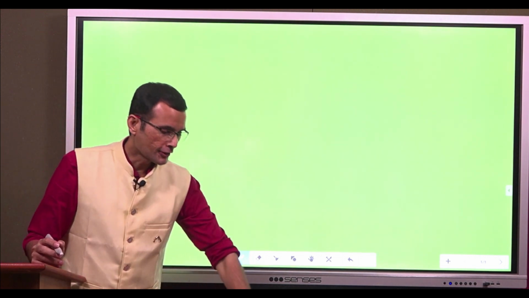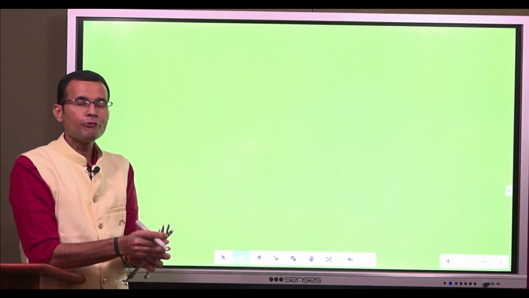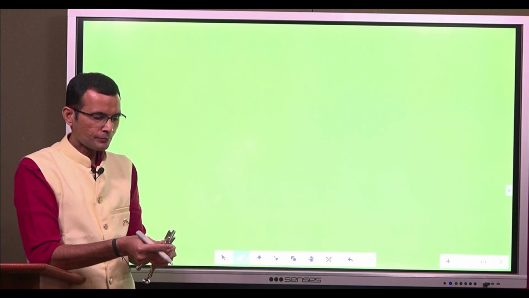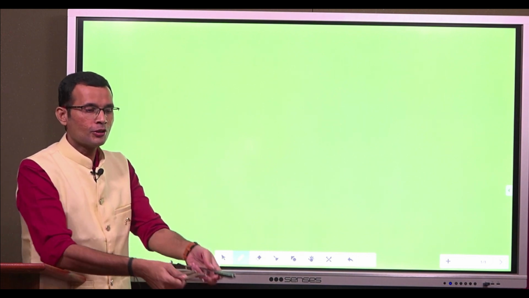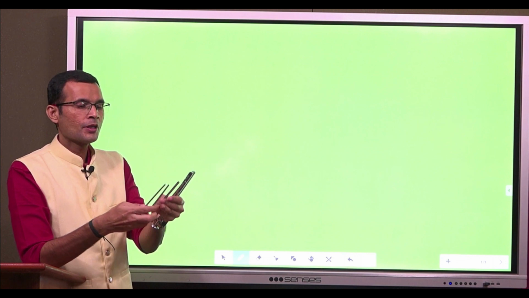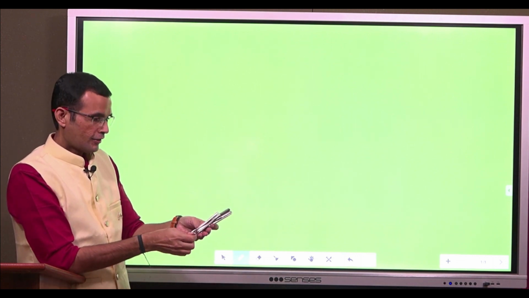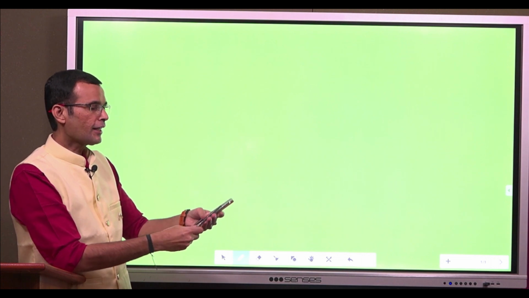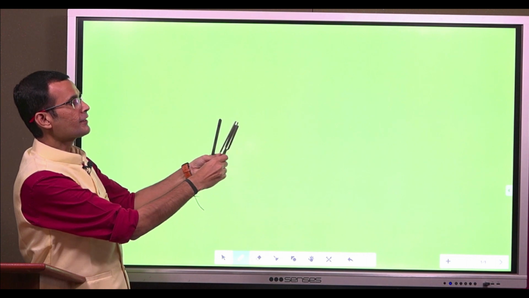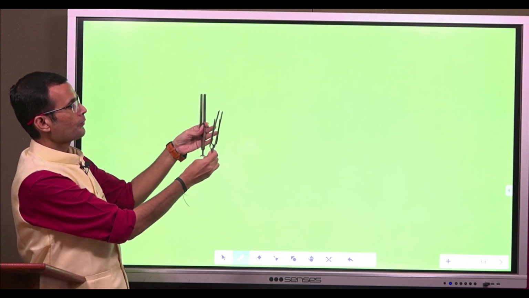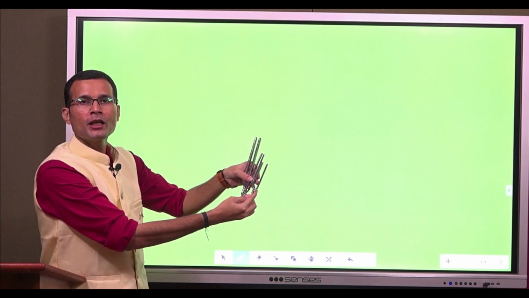Now, first things first, there are tuning forks of various frequencies. They will be placed on the table or in a tray, and you will have to select one to proceed with the tests. Three tuning forks are placed in front of you, and you are supposed to pick up the correct one.